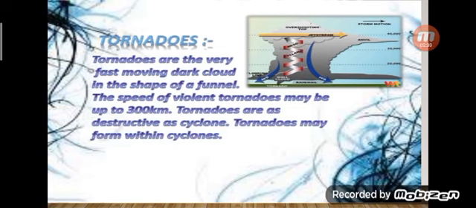Then tornado, this is one type of cyclone. The structure of a tornado is a black wind storm. Tornadoes are very fast moving dark clouds in the shape of a funnel. The speed of violent tornadoes may be up to 300 km per hour. Tornadoes are as destructive as cyclones. Tornadoes may form within a cyclone.